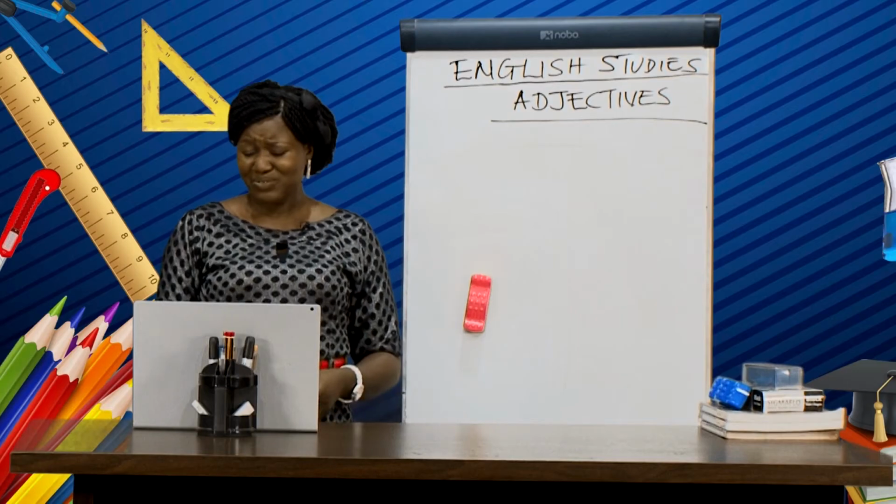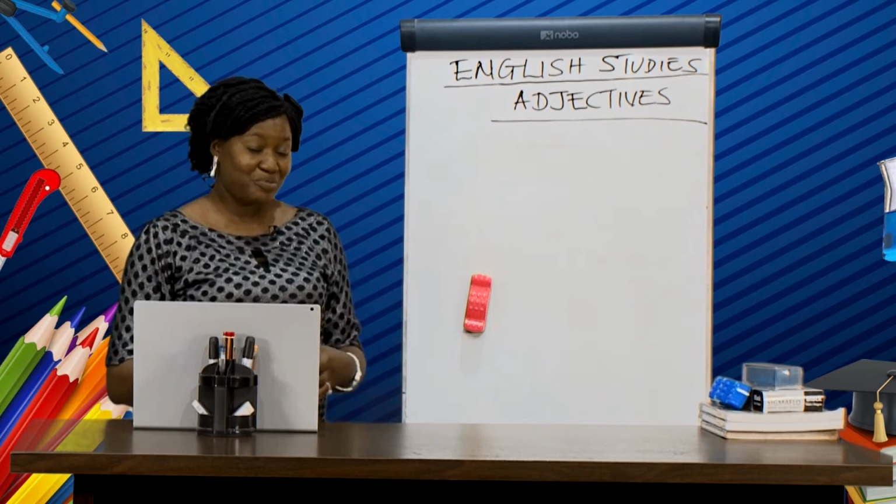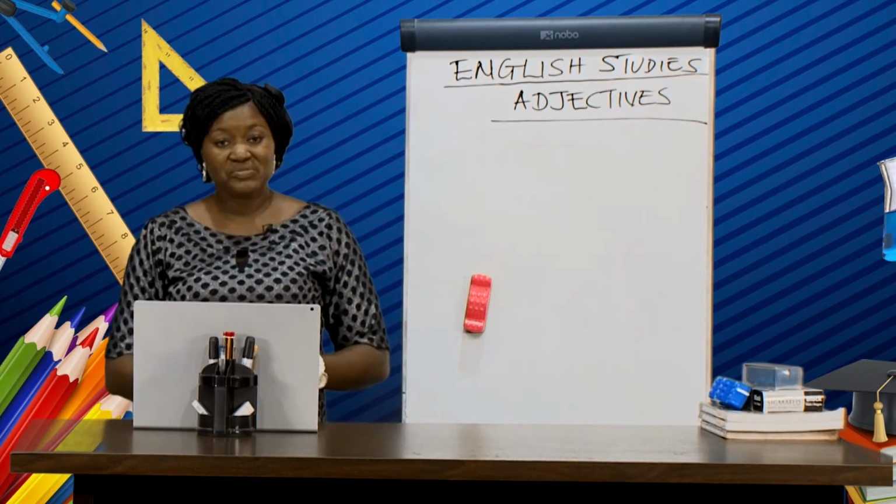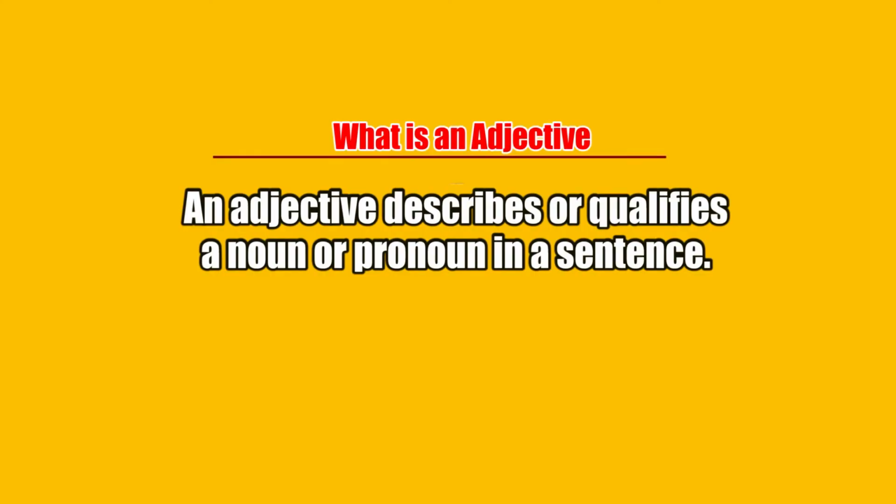What is adjective? I believe you should be able to tell me where you are seated what an adjective is. An adjective describes or qualifies a noun or a pronoun in a sentence.